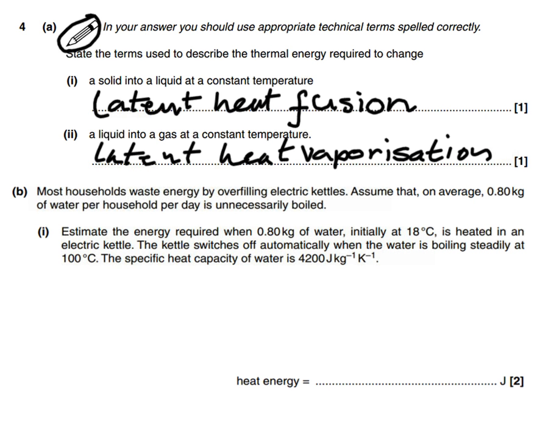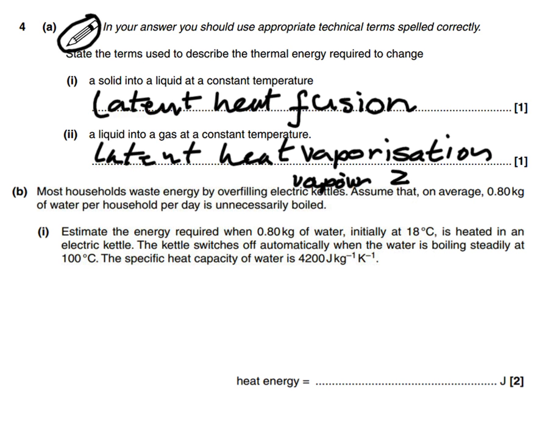There was one exception that I could make to the spelling of latent heat of vaporization, and that is if we use the Z instead of an S there. A little mistake that people were making is thinking that vaporization is linked to the word vapour, which is spelled O-U-R, but when we spell vaporization, we don't use the U. So if we missed out on that mark because of our spelling, then that's something that we need to sharpen up for next time.